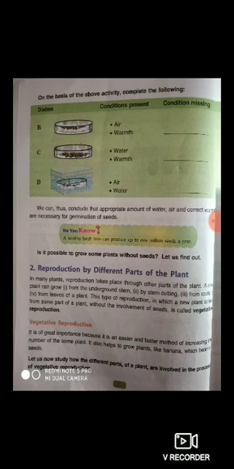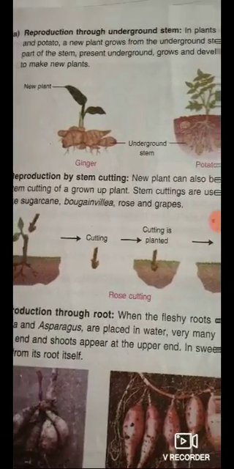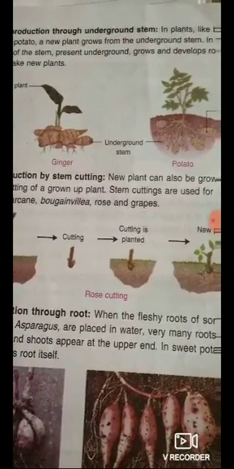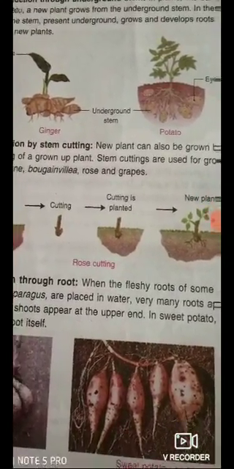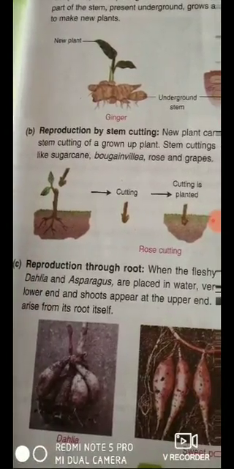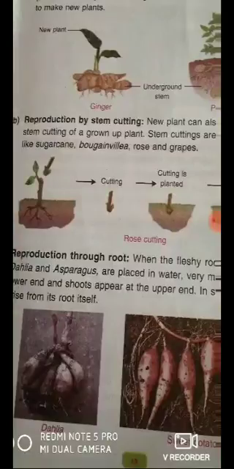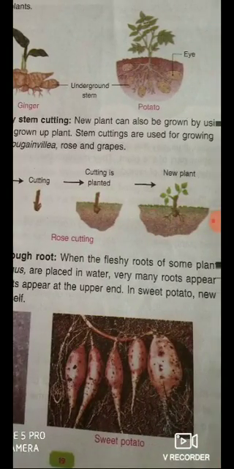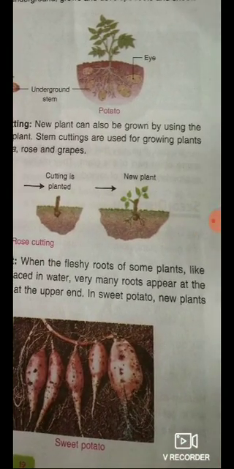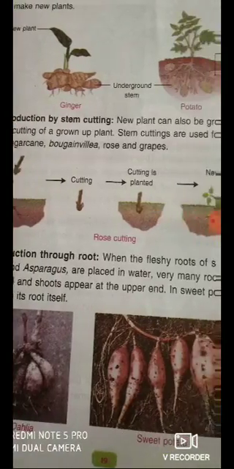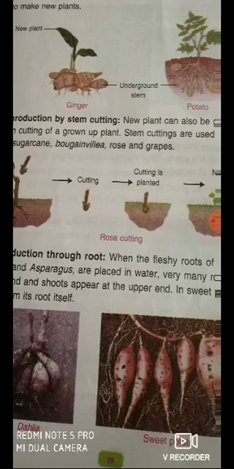Okay, and vegetative reproduction takes place by number A, reproduction through underground stem. You have to draw two diagrams, underground stems, ginger and potato. Then second one is the reproduction by stem cutting. That means you will draw this stem cutting of the rose. See, this cutting is planted and then you will see a new plant. Okay, now third is the reproduction through roots. See, this is the sweet potato and dahlia.